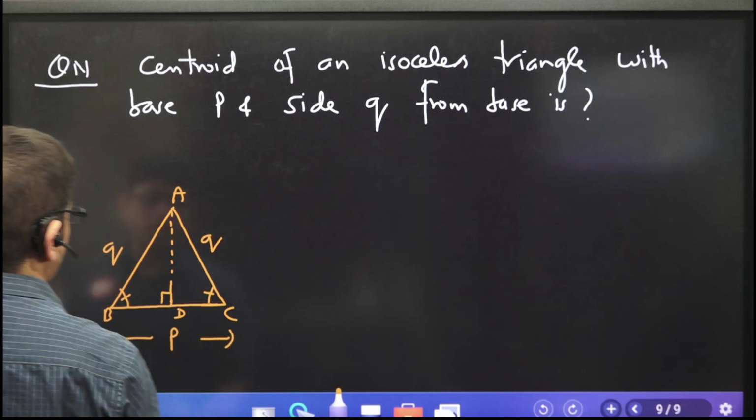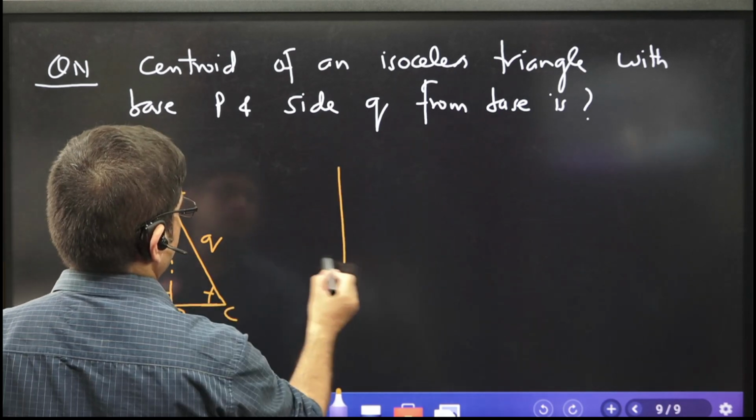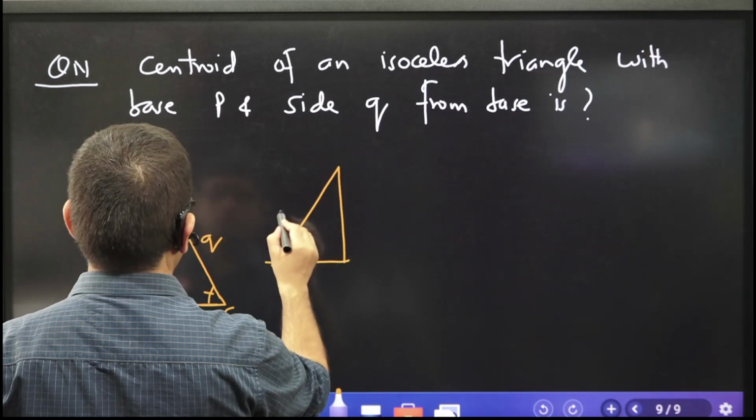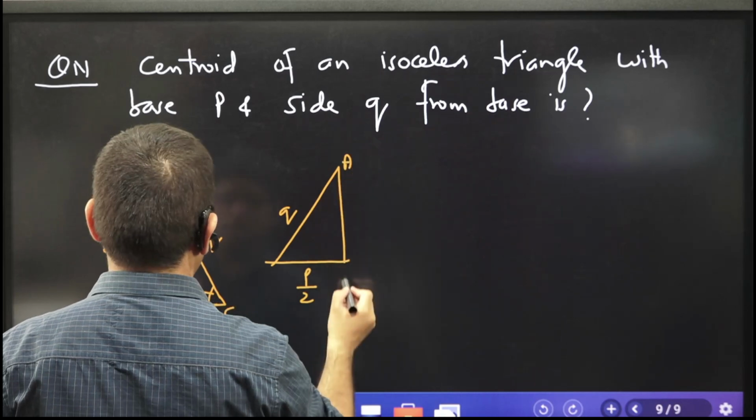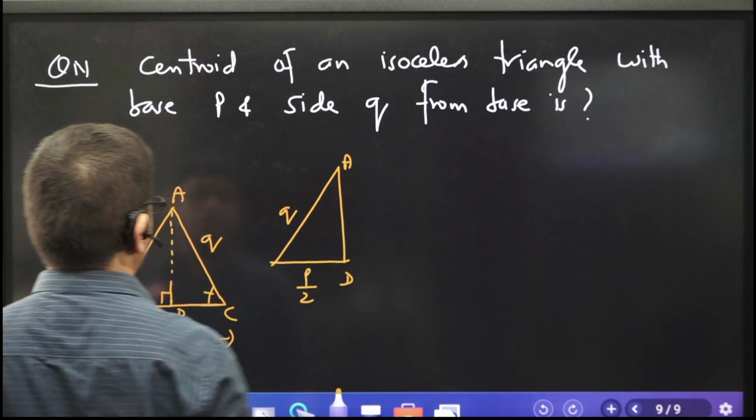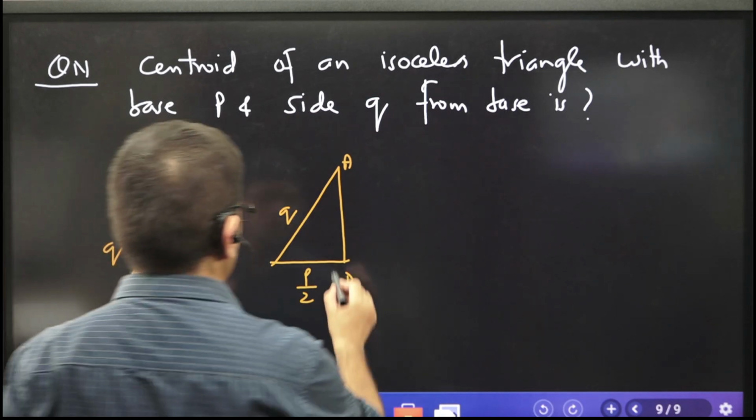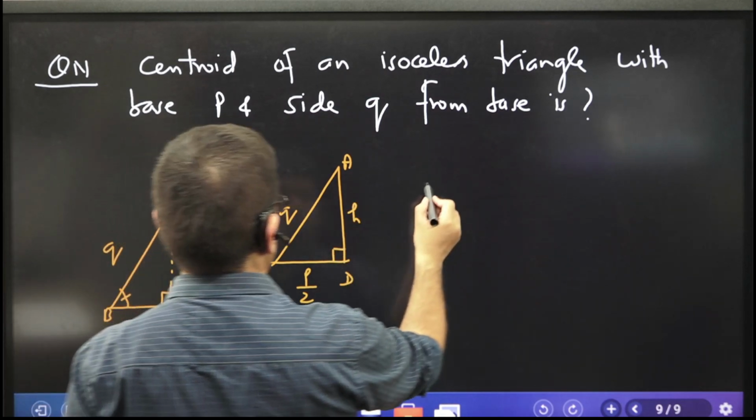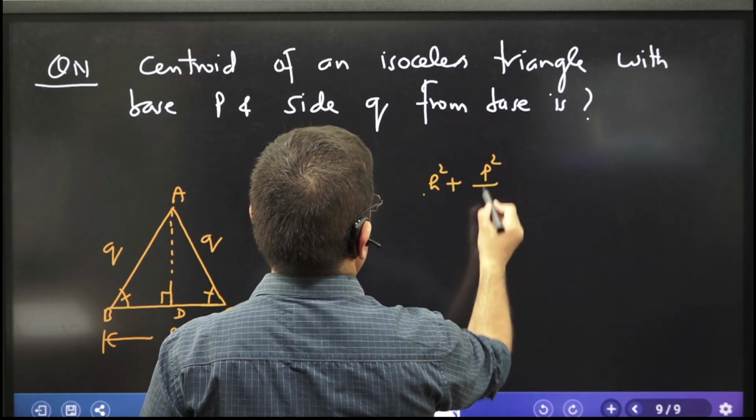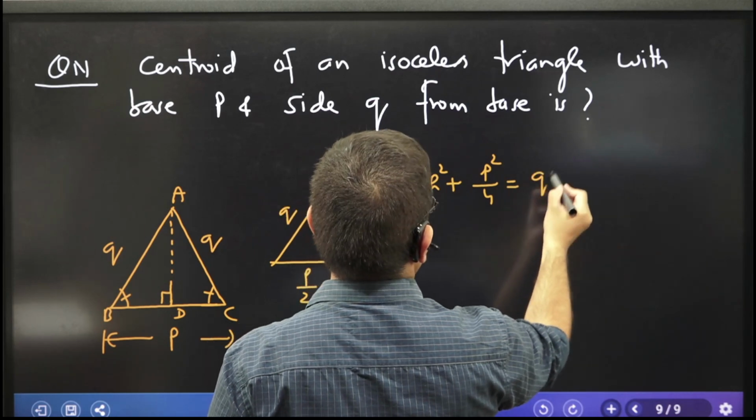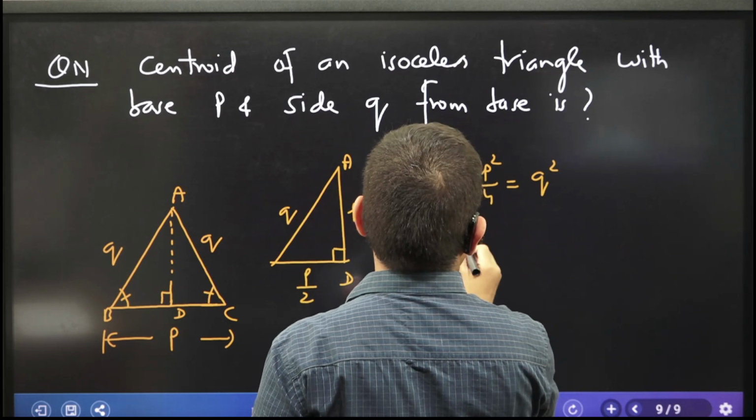Can you tell me what is the length AD? Now this is Q, this is P by 2, and this is AD. Why do we need AD? I will tell you the reason for that, but first you find out what AD is. Let's call it H. So H square plus P square by 4 is equal to Q square. Pythagoras theorem, agree? Can you tell me what is H?